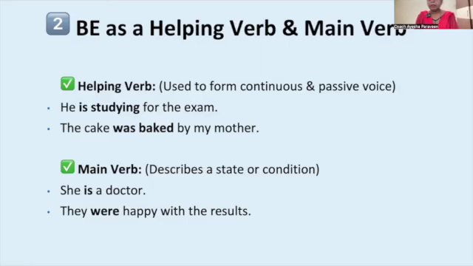Now be as a main verb describes the state or condition. For example, she is a doctor. It is telling the state of being. They are human beings. We are doctors. They were happy with the results. Okay, she is a doctor. I am a teacher. They are happy. So all these are be verbs, again showing the state of being or condition. So it can act like a main verb or it can also act like a helping verb.